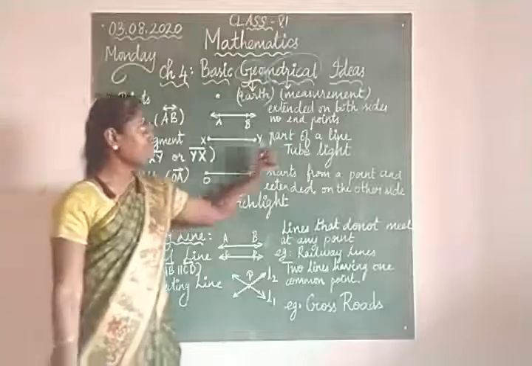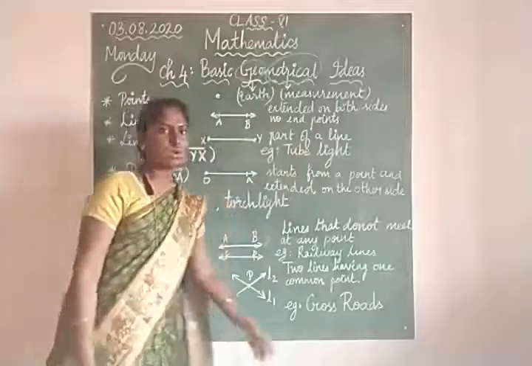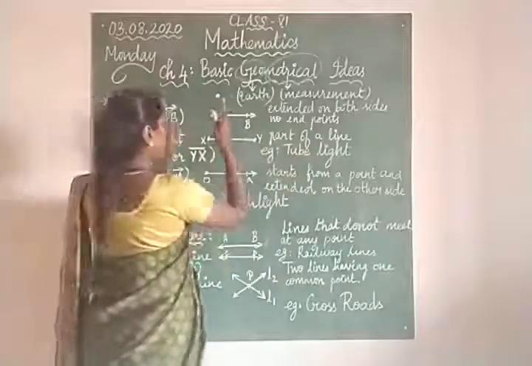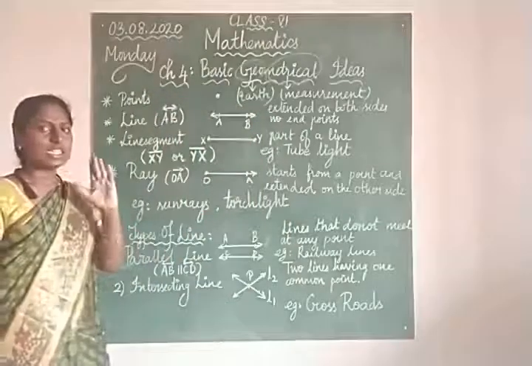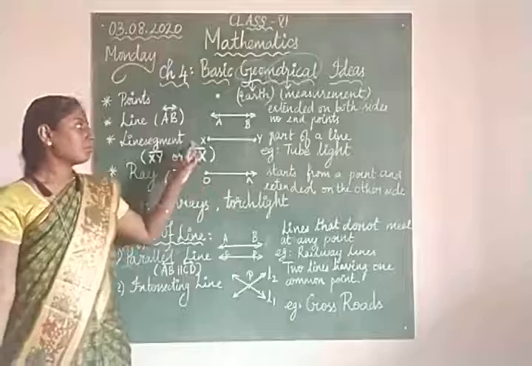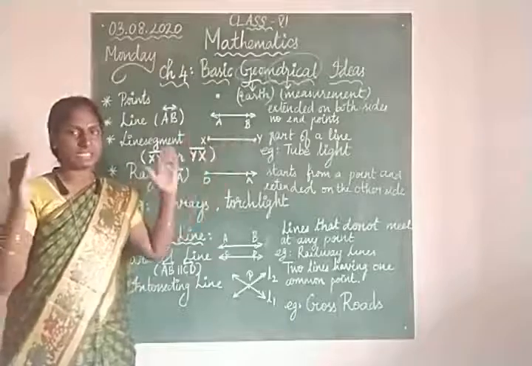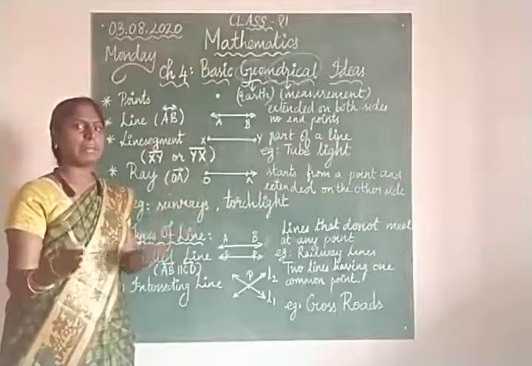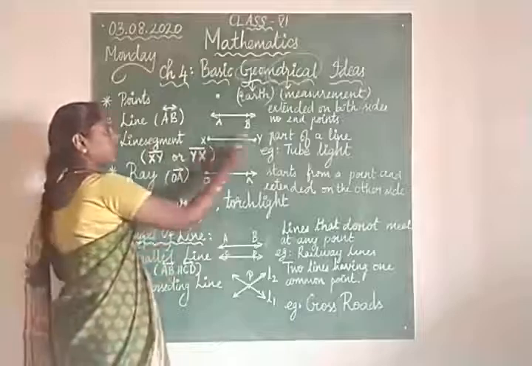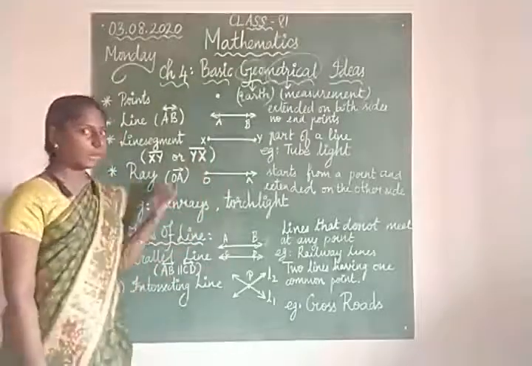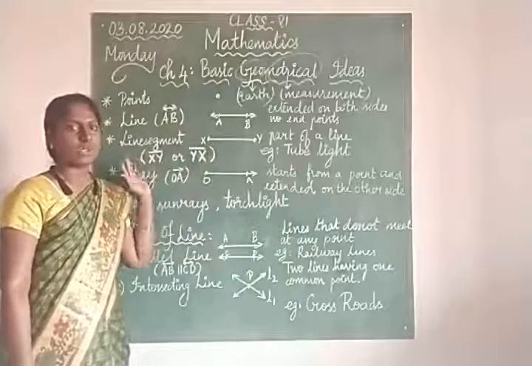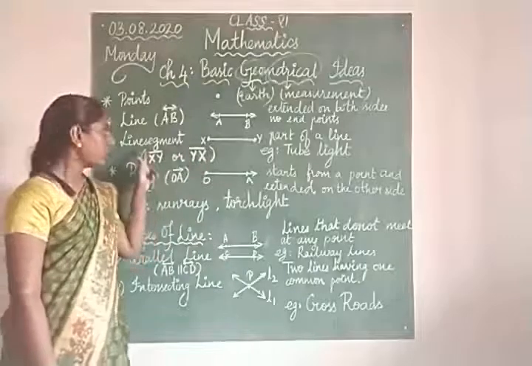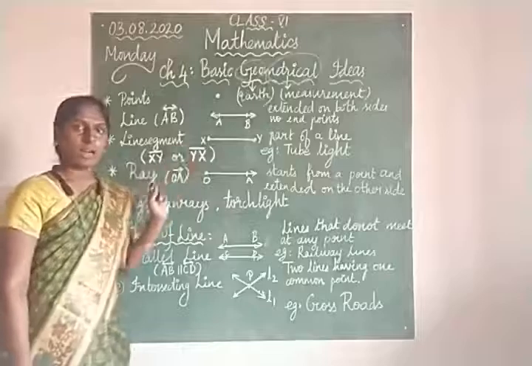Next, coming to line segment. A line segment is a part of a line. If you take any part from the line, then it is known as a line segment. From some other line I have taken a separate part, and I have named it XY. So here I have XY as the line segment. Simply name it XY or YX. You can write it in reverse form also, and you have to draw a small bar on it.